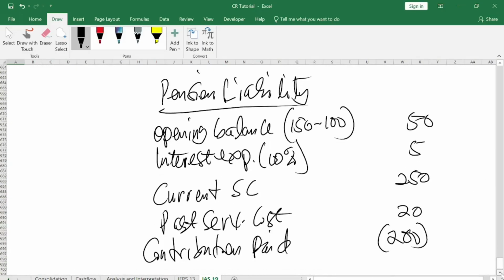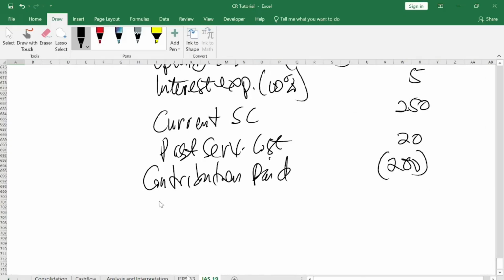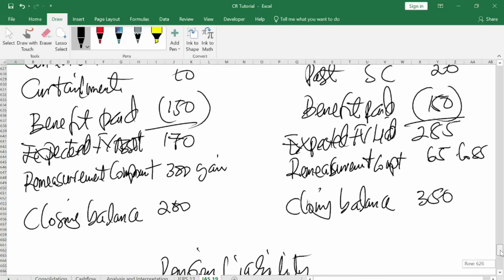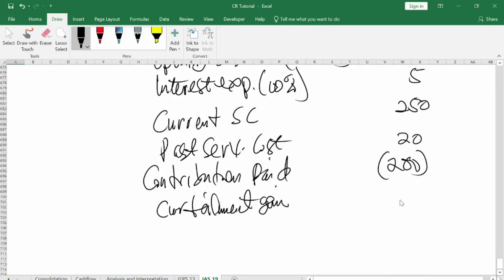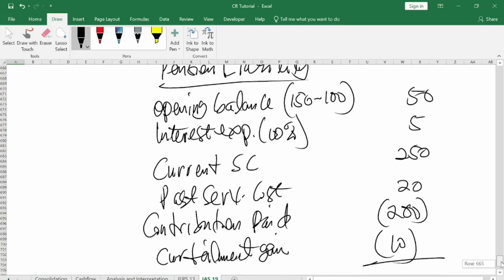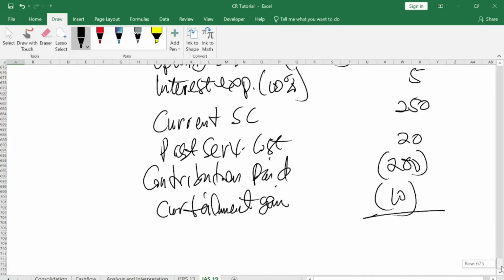So when you are done, there's also what we call curtailment gain there. So you will bring that curtailment. And because it's a gain, you also put that one in bracket because it will reduce your liabilities. How much? It's 10. Don't bring benefit paid. That's all. I believe you understood. So when you are done there, you add them all. It will be paid through the contribution that you brought there. So when you add it, what do you have?